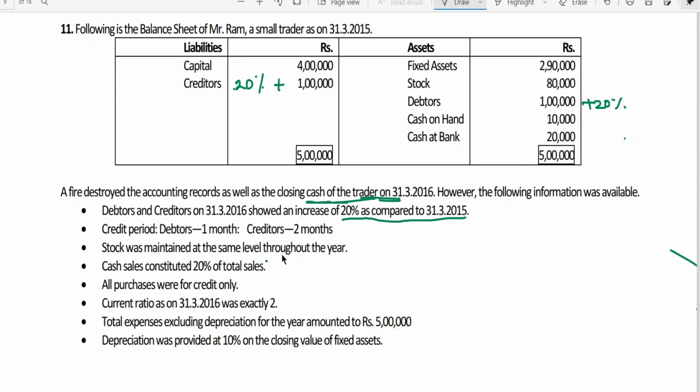Stock was maintained at the same level throughout the year. It means the opening stock and closing stock are going to be the same.